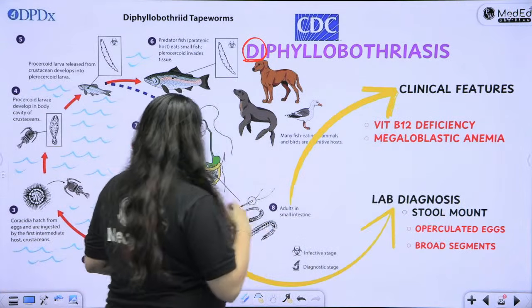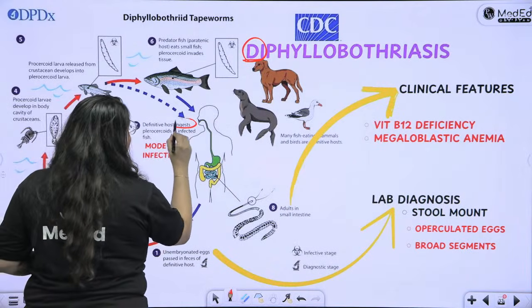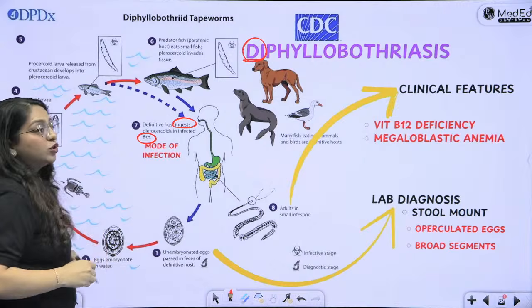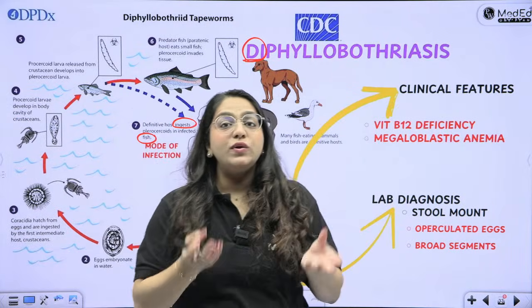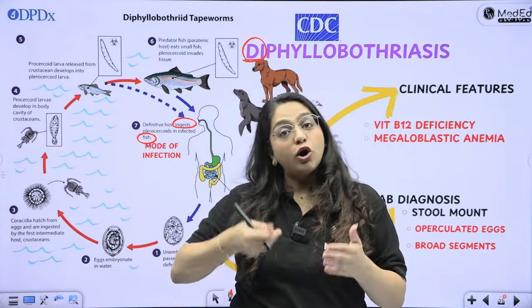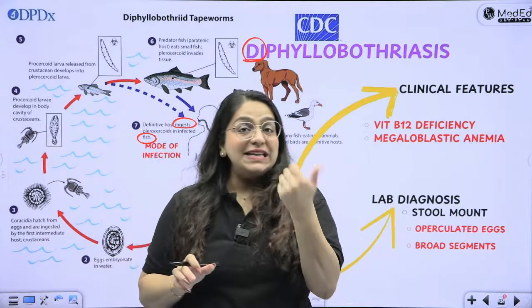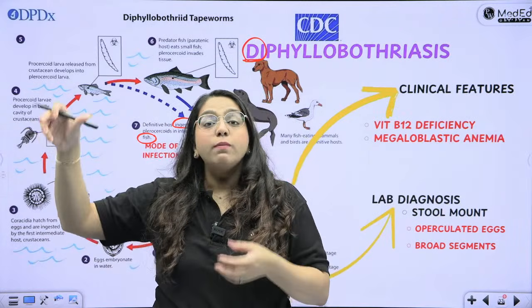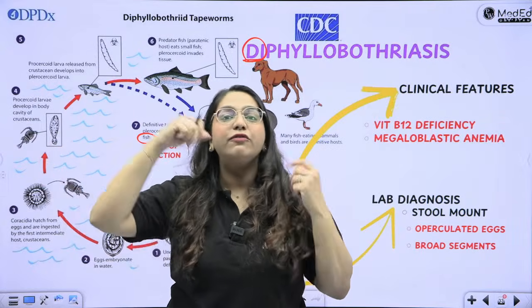Okay. So how do you get it? You are here. So what is the mode of infection? You are ingesting with fish. So the mode of infection for H. nana is eating embryonated egg from the environment or auto-infection through your own fingers. The mode of infection for Taeniasis is eating raw beef or pork. So along with that, you're ingesting the larva from the muscles.